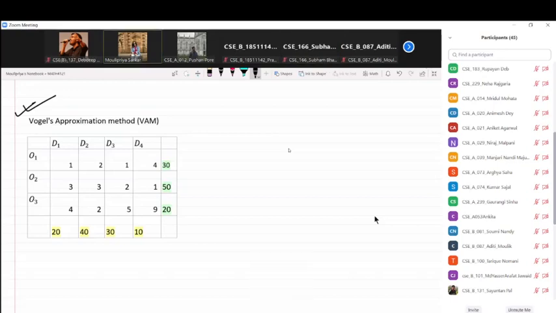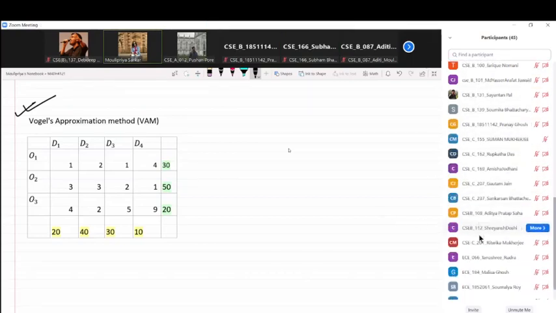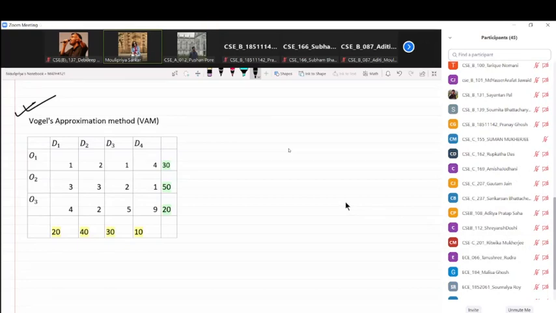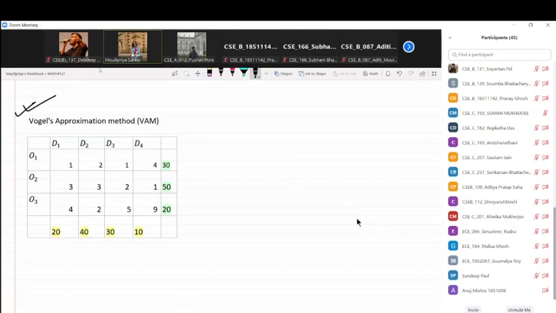In VAM what we do is it is broken up into a few steps. The first step is finding out the difference between the smallest and second smallest number in each row and each column. So what am I doing?